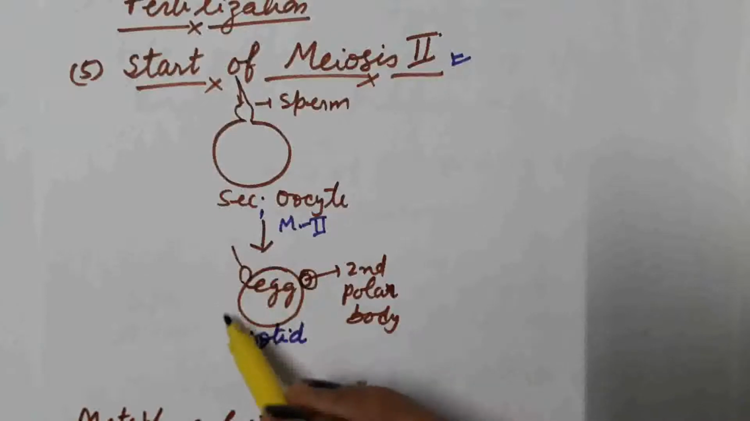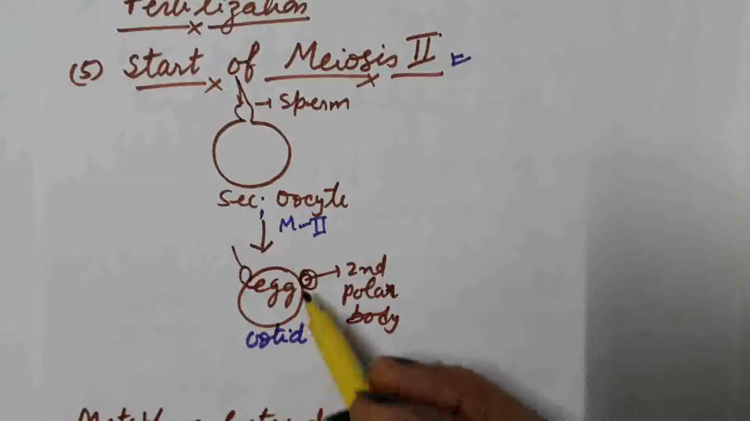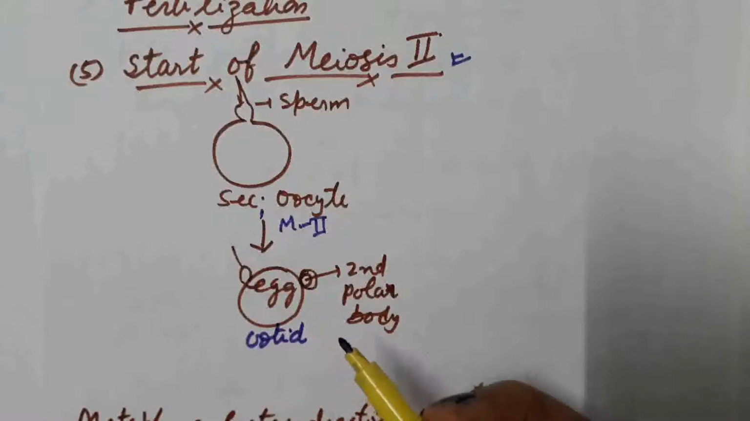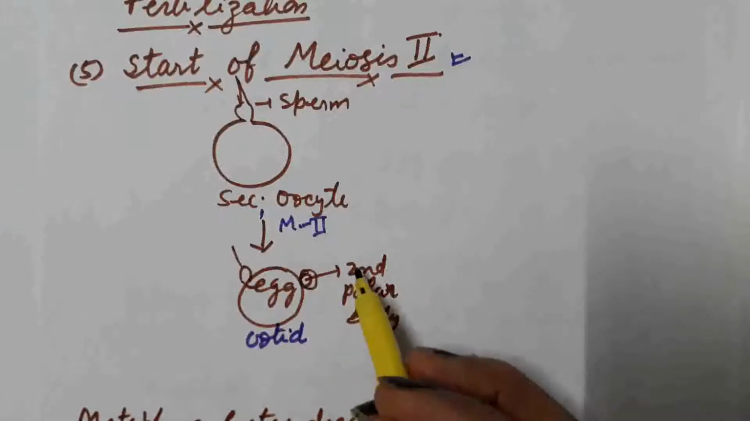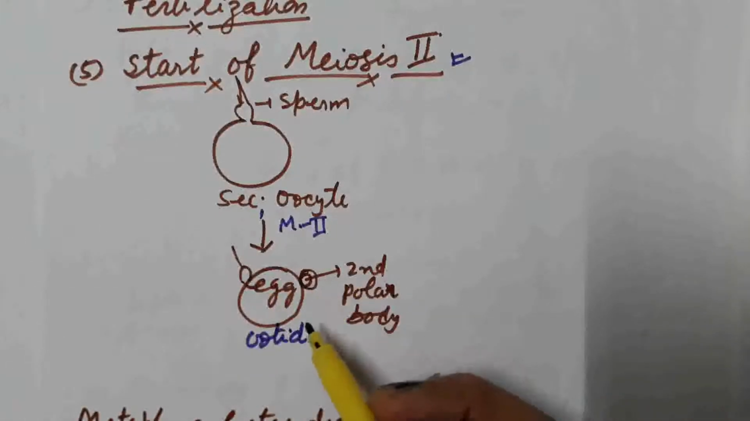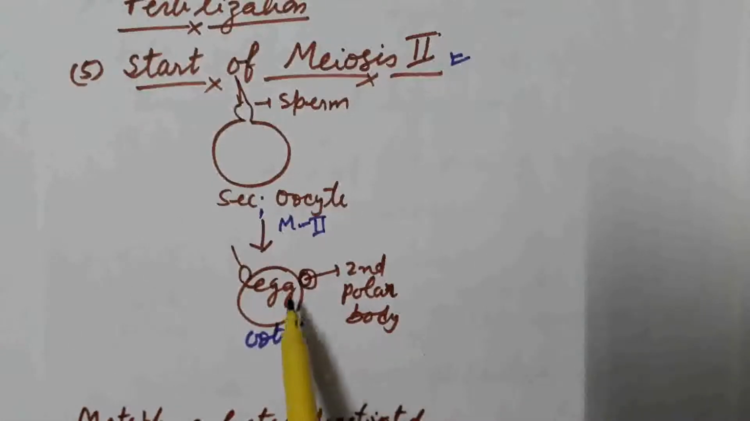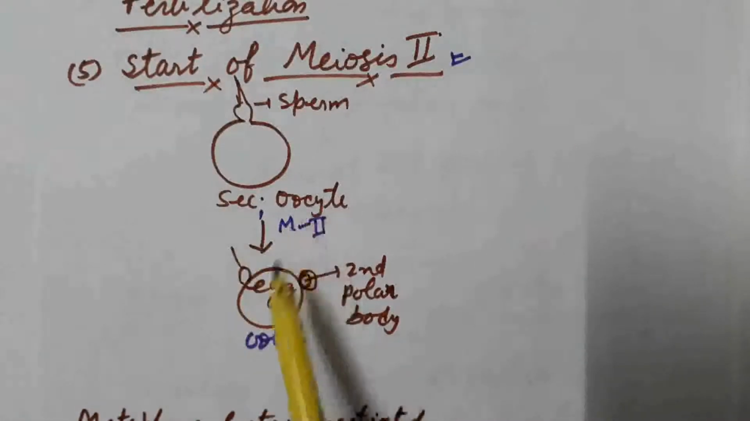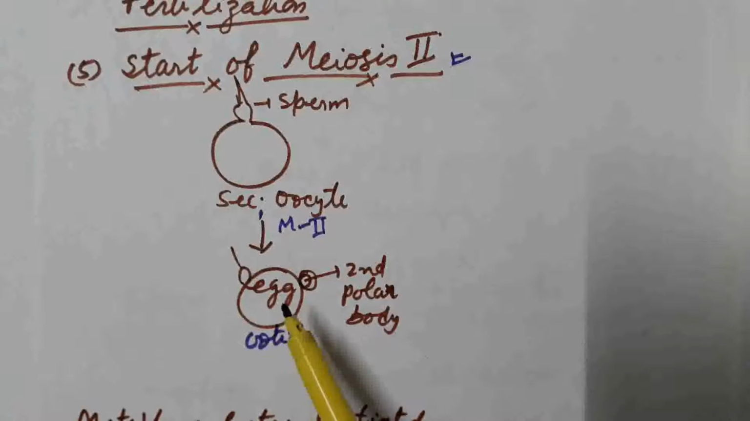These egg membranes are dissolved by sperm lysin. The second polar body later on degenerates. What we are observing here is that the size of the second polar body is very small. Only X number of chromosomes are present in it, and all the cytoplasm of the secondary oocyte is present in the egg, which provides nourishment to the developing one.